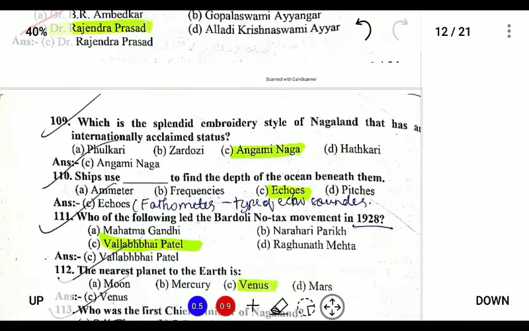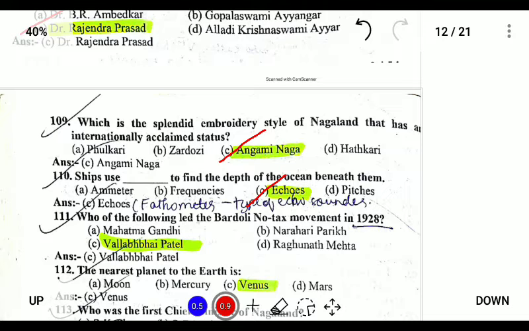Next, which is the splendid embroidery style of Nagaland that has attained internationally acclaimed status? The Angami Naga embroidery style. Ships use dash to find the depth of the ocean beneath them. Echo. Echo is used to find the depth of the ocean.